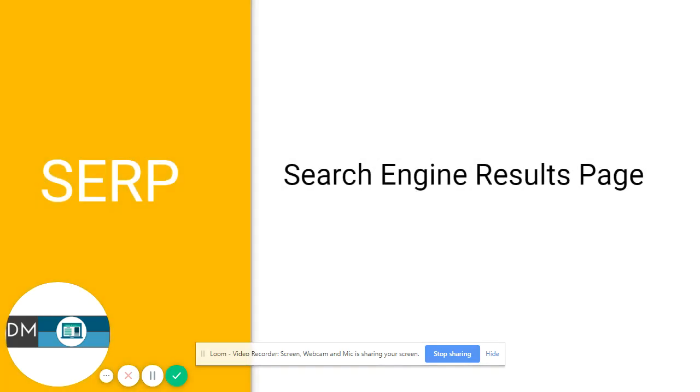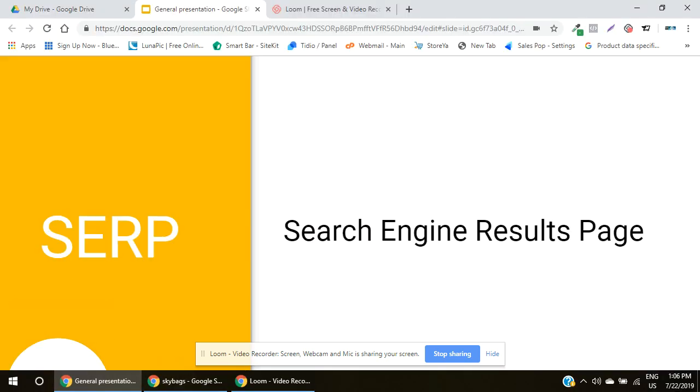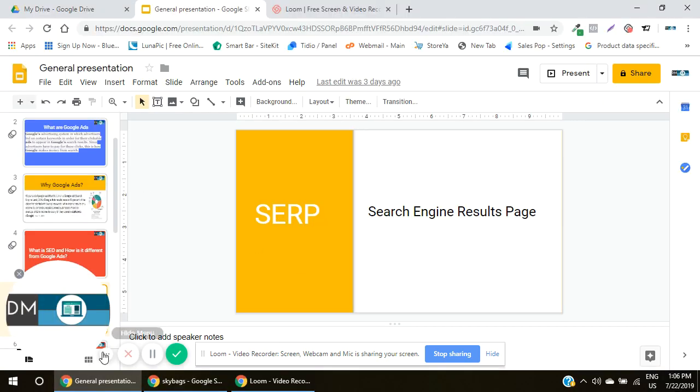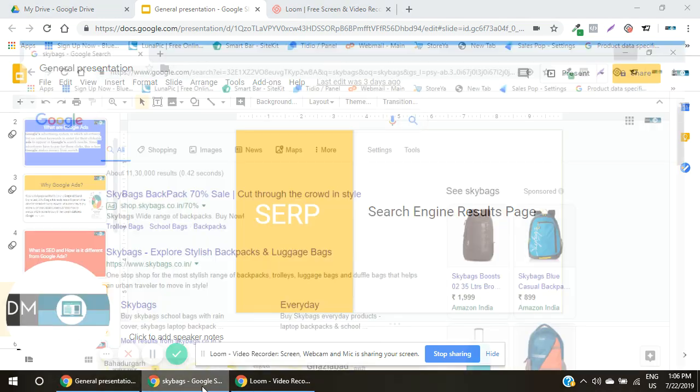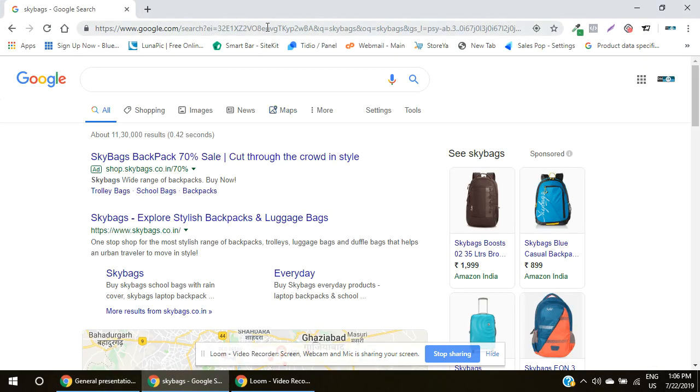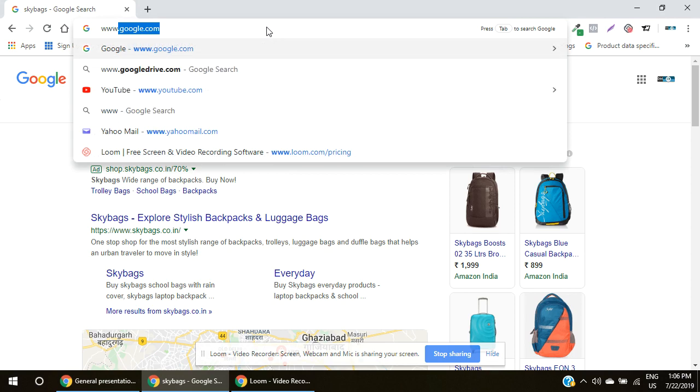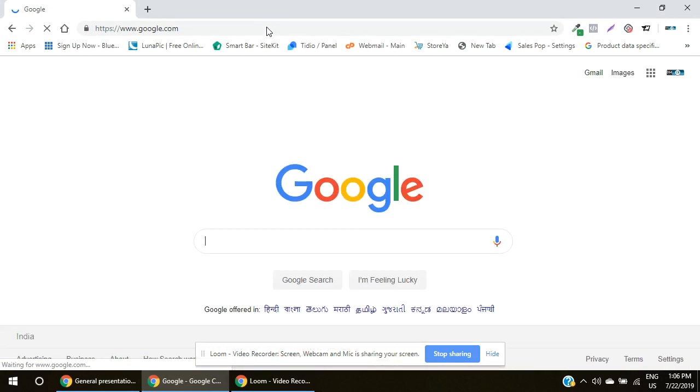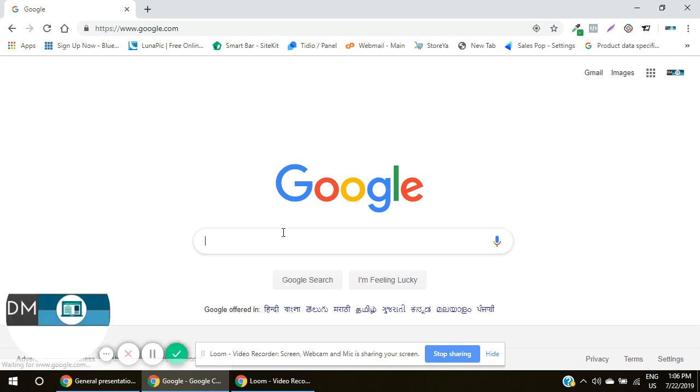I have already discussed with you what is the search engine results page. I will just show you what exactly is meant by the Google search engine results page. So let's come to Google. This is Google's home page. This is the search engine wherein the user would type the search query.